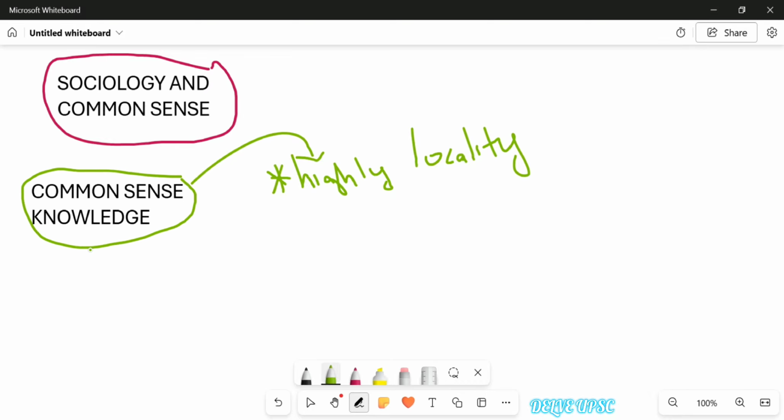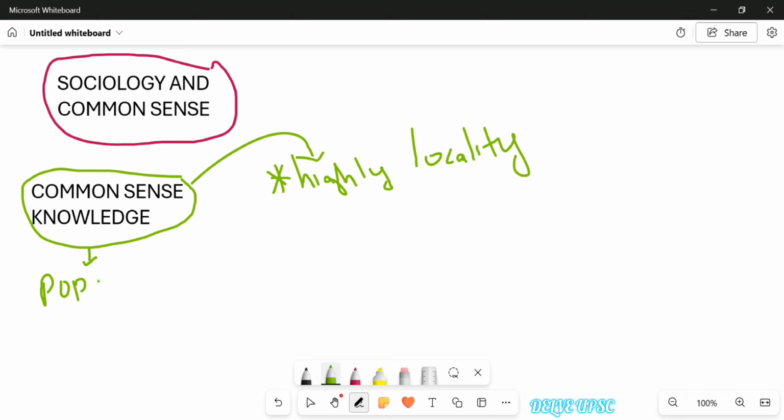So how can we define common sense knowledge? It is actually the popular beliefs, the beliefs and ideology of the people of an area, or those belonging to a certain time period. For example, in ancient India there would be some common sense knowledge. A practice like sati was there, which was justified in the name that women are obliged to do so. But today we don't have such practices. We now preach equality, right? So with time there can also be differences in the beliefs and ideas we uphold.